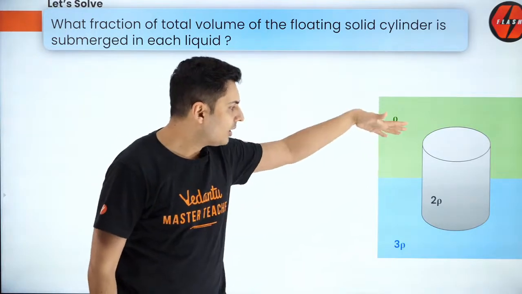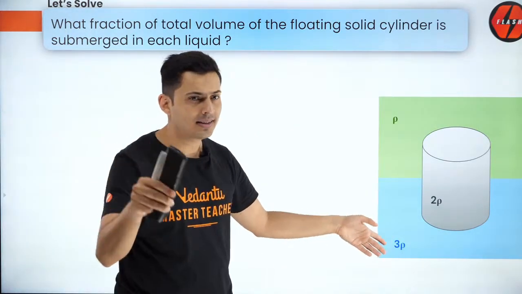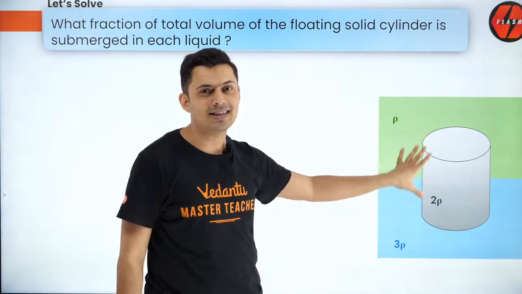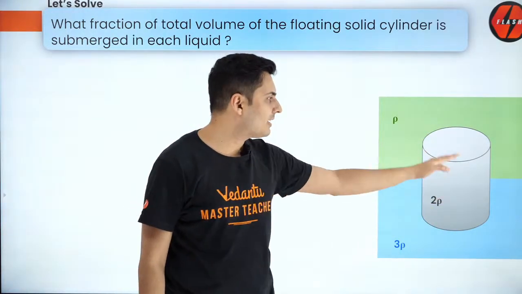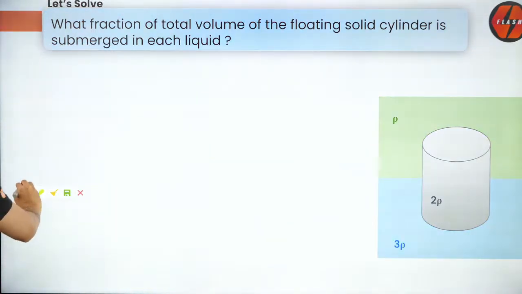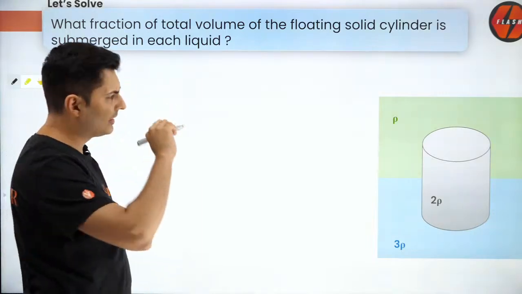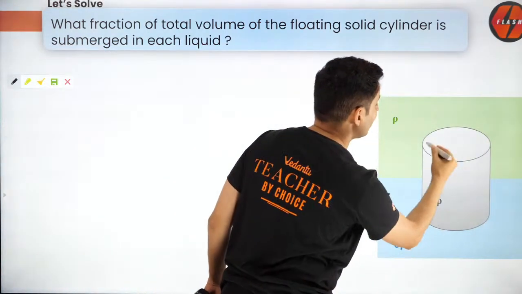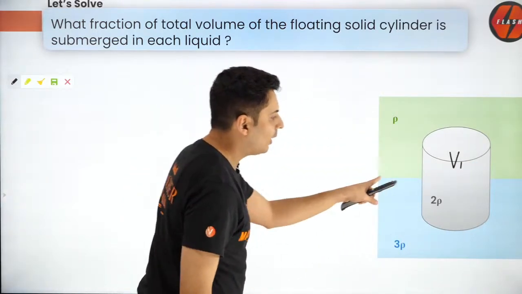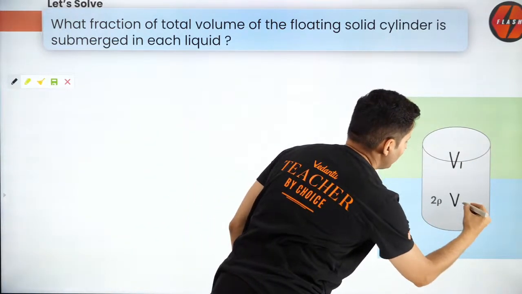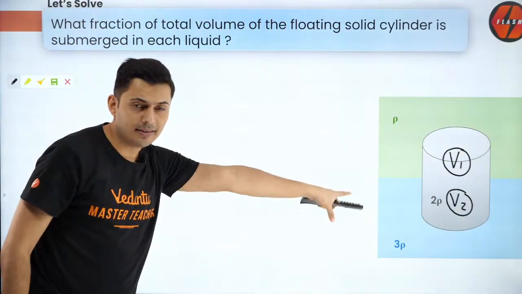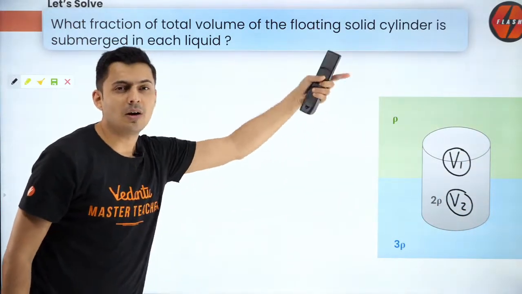So it is not even sinking inside the blue one because it is lighter than the blue one, but it is heavier than the green one. So it has been stuck somewhere in between. So how much part is there in each liquid? Now this is a common question which is asked, and we need to know how to solve this. First thing, assume that the volume submerged in that green part is, let's say, V1, and the volume submerged in the blue part, let's say it is V2. So what is V1 and V2? They are the volumes of the object submerged in each of that liquid.